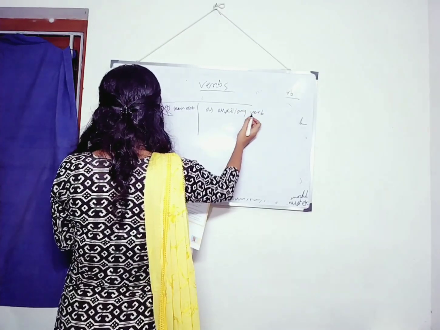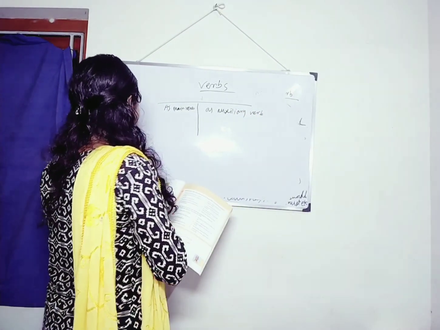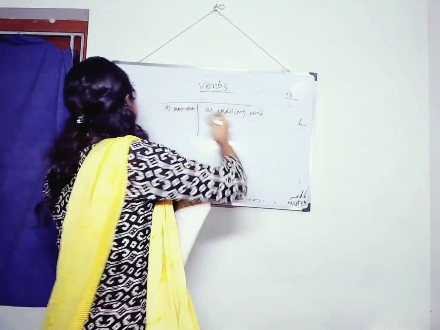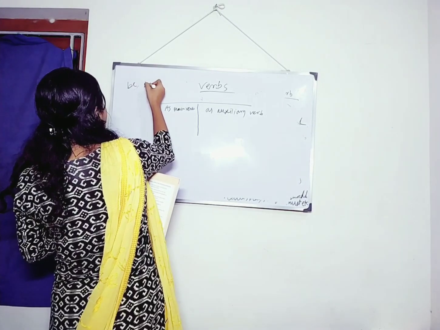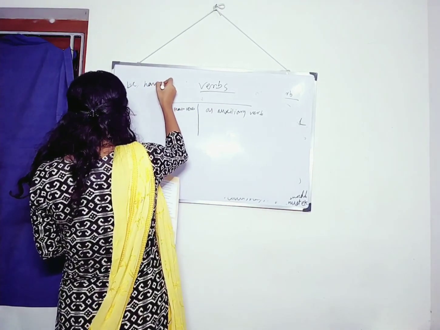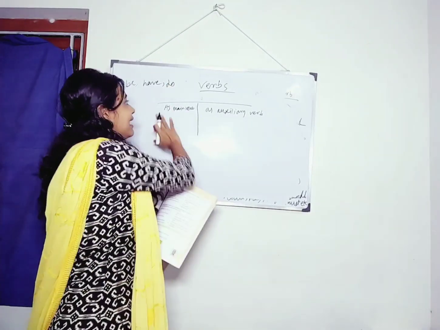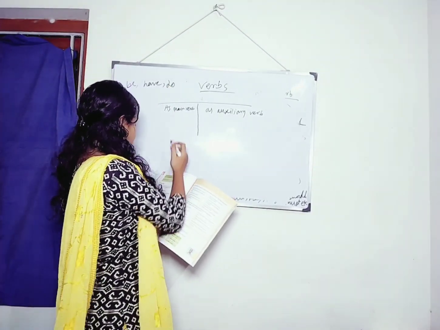Okay. So we will be writing those three verbs I mentioned. What are they? Be, have, and another is do.